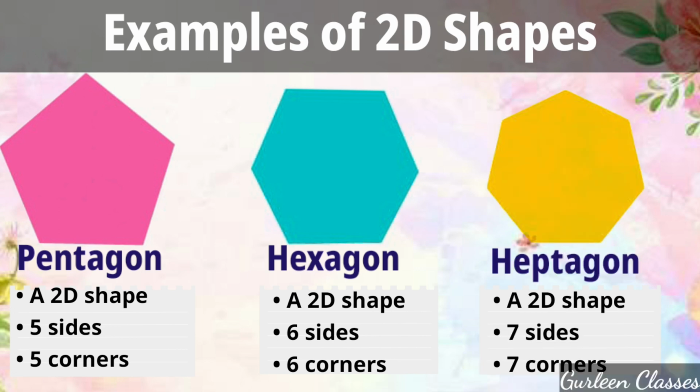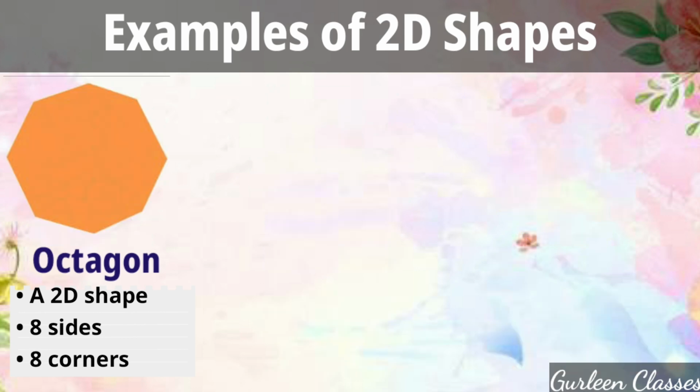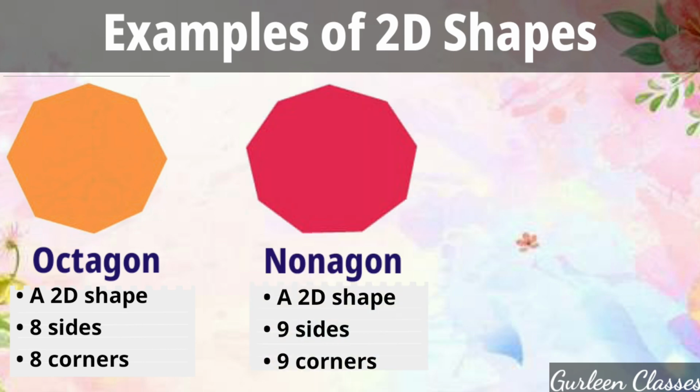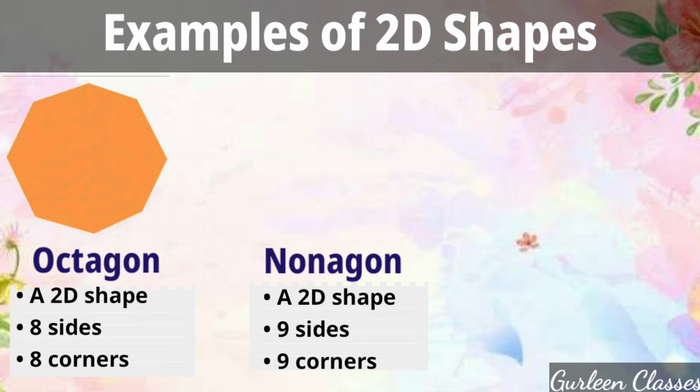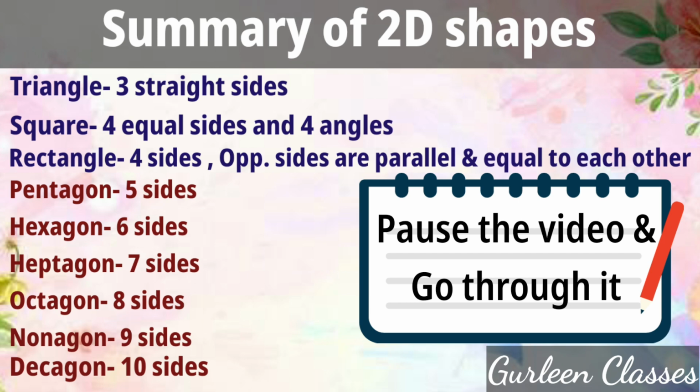Then heptagon. It has 7 sides and 7 corners. Octagon. It has 8 sides and 8 corners. Then nonagon. It has 9 sides and 9 corners. Then decagon, it has 10 sides and 10 corners. So here is a summary of 2D shapes. So students, just pause the video and go through it.